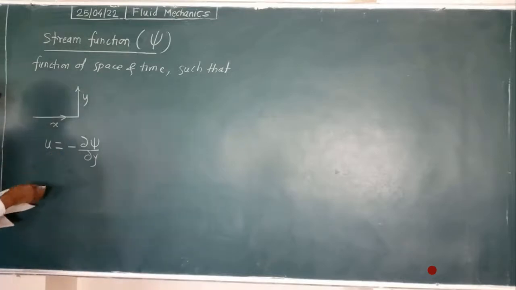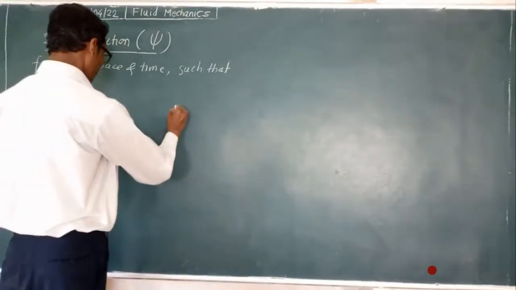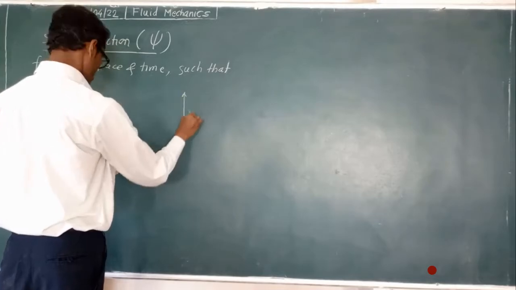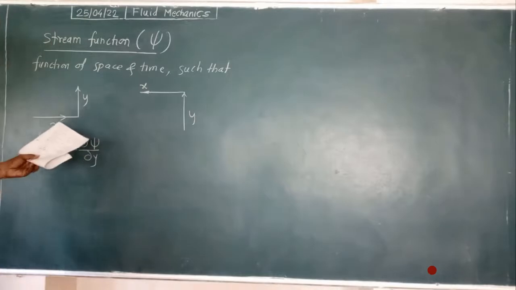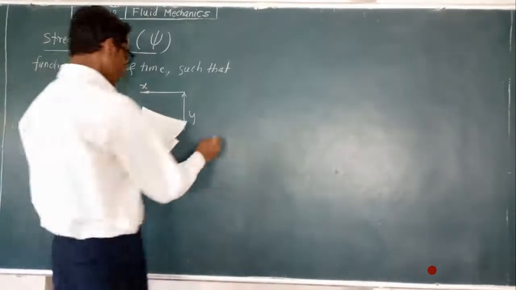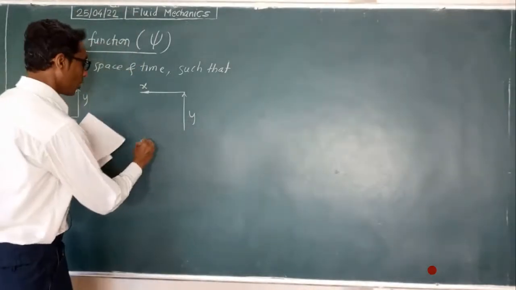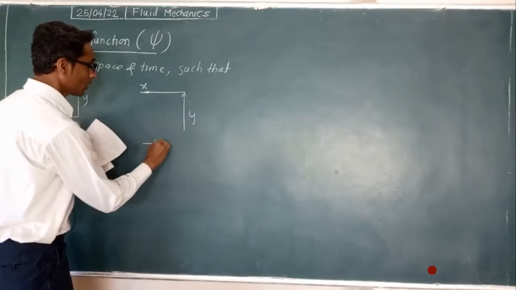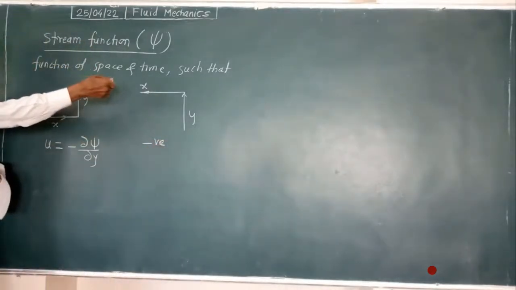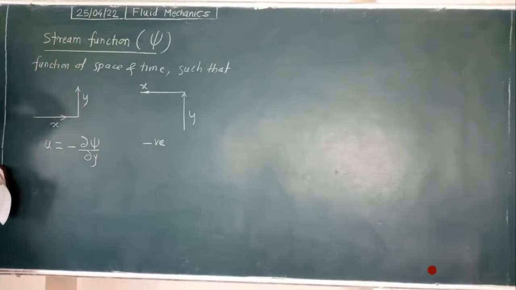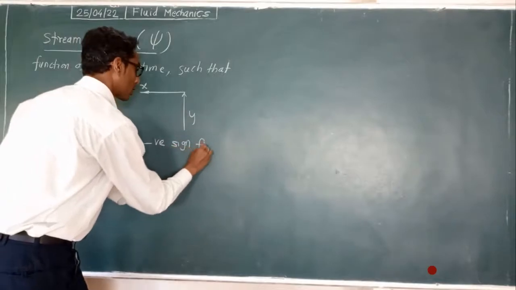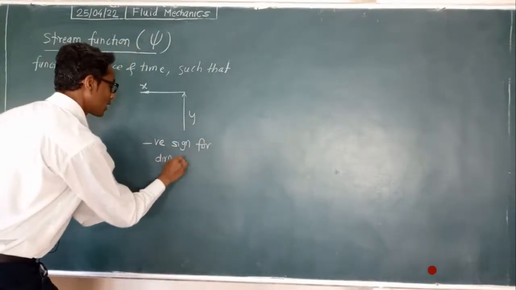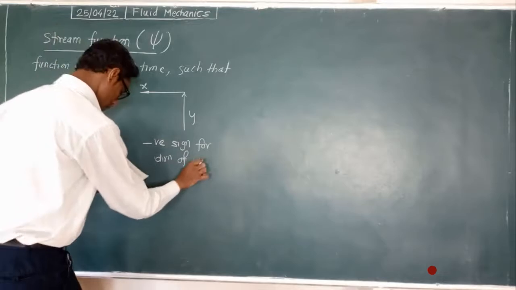In the same way, if you want to write the equation for v, its perpendicular direction will be x. Here the negative sign is for direction. We have to write the negative sign again, because the direction is changing and it is going to the left side. For the left side we use the negative sign. So here the negative sign is for the direction of u.